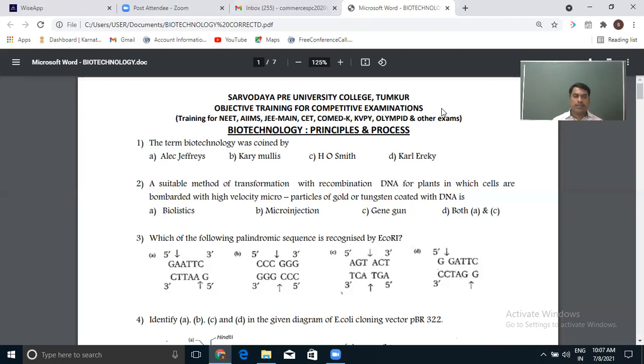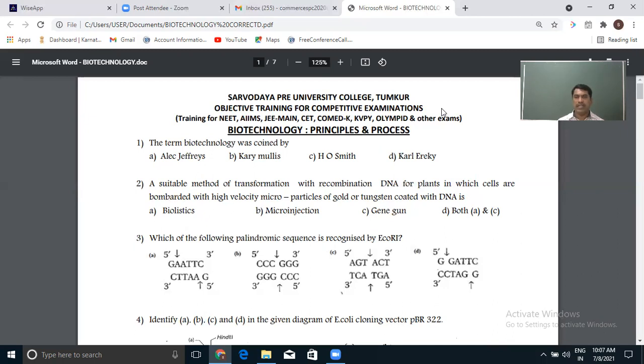Now, next question. Which of the following palindromic sequences is recognized by EcoRI? Now, EcoRI is an enzyme, first of all a restriction endonuclease.